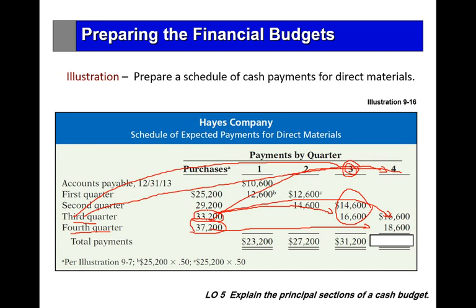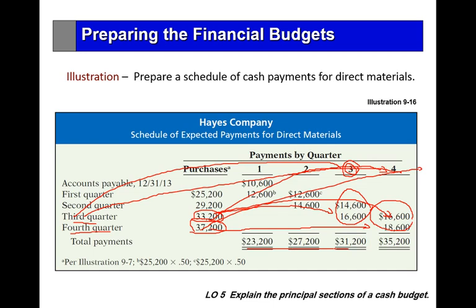And the rest will be paid in the first quarter of 2015, the next year. The total expected payment in the fourth quarter is 16,600 plus 18,600, which is 35,200.